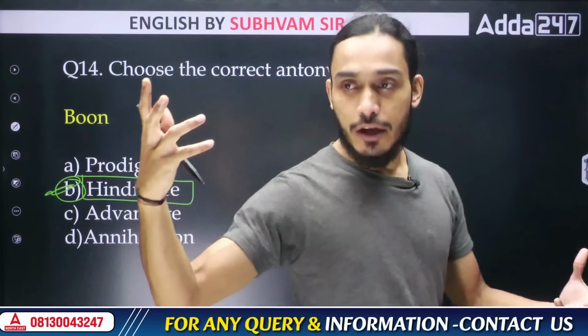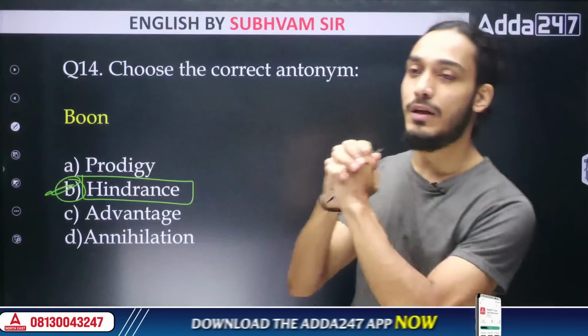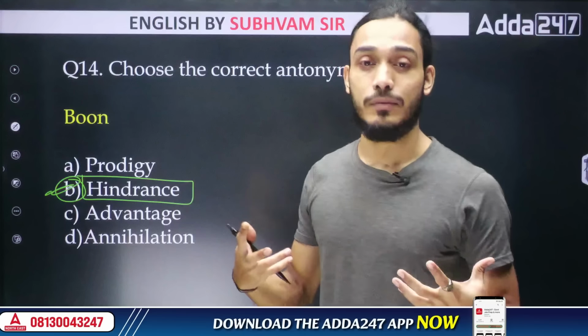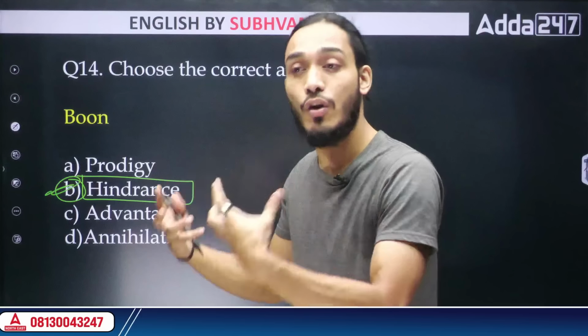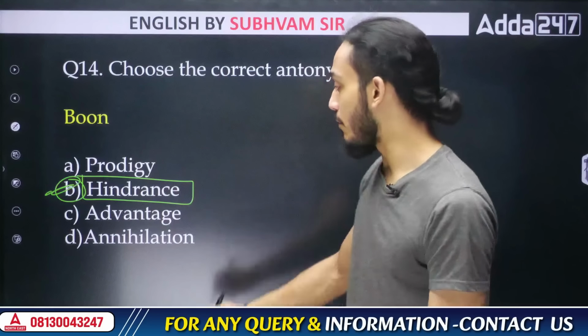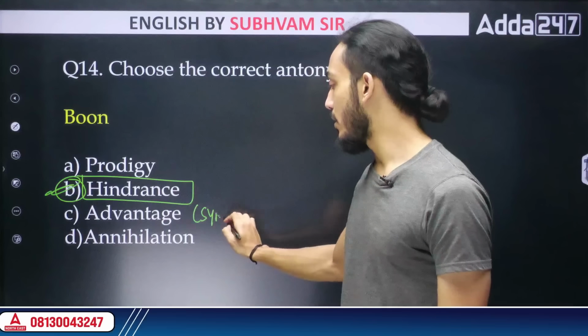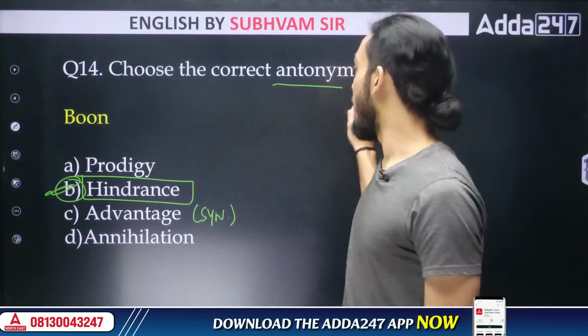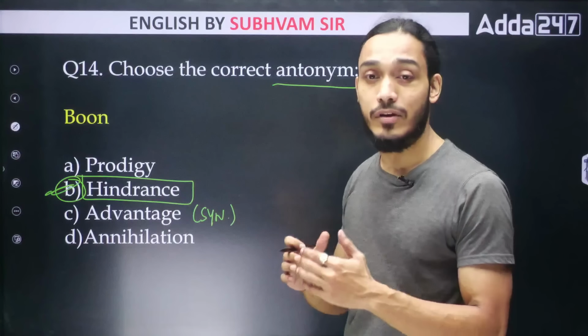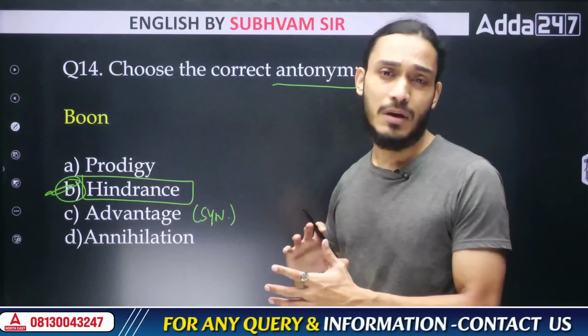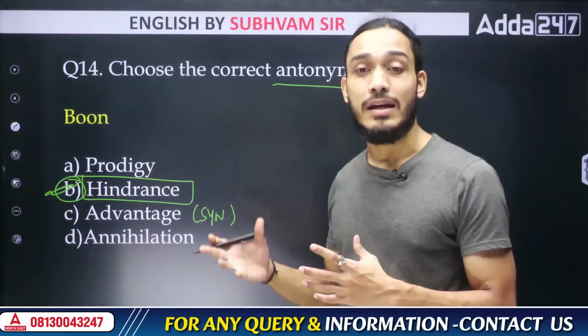You worship a god, you ask your god for something, and then God gives it to you. It's a boon, it's a blessing, it's something that will work in your favor, it will give you an advantage. So advantage would be a synonym here, right? But if you're saying antonym, then you have to go for hindrance, because a hindrance is some kind of a blockade, some kind of a disadvantage.